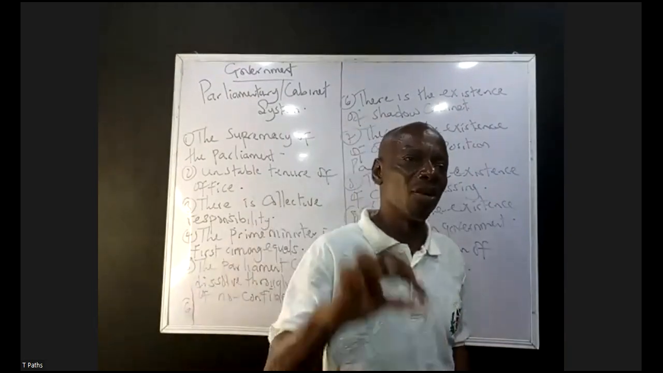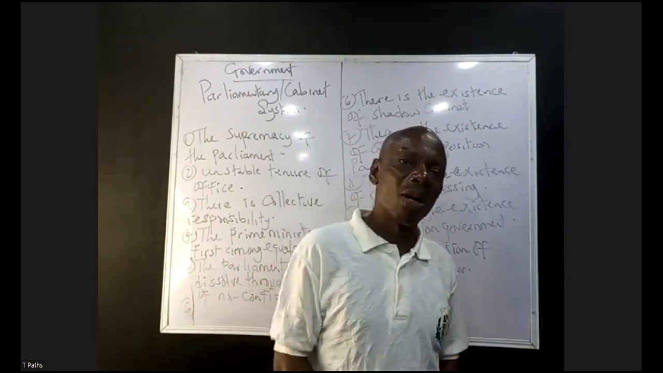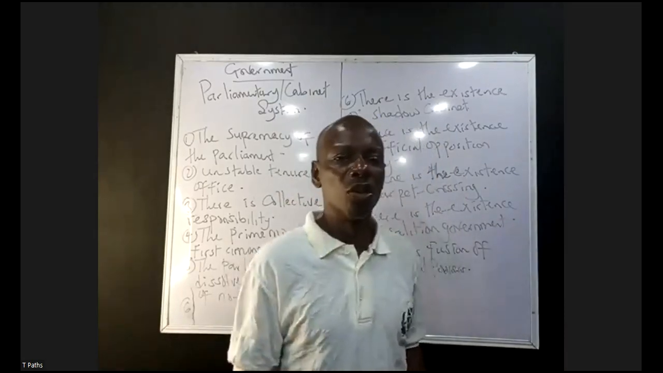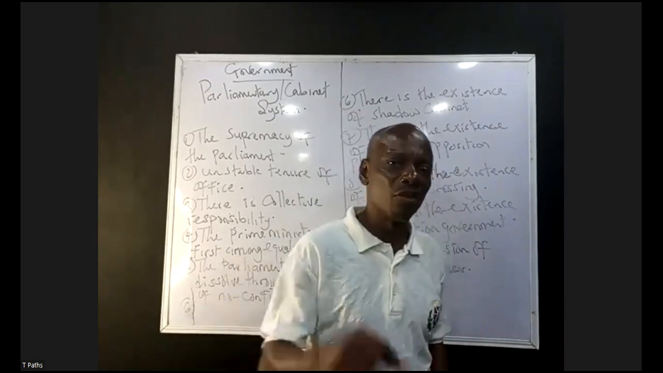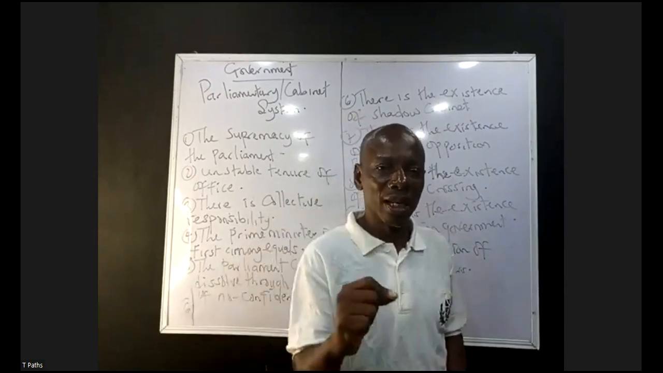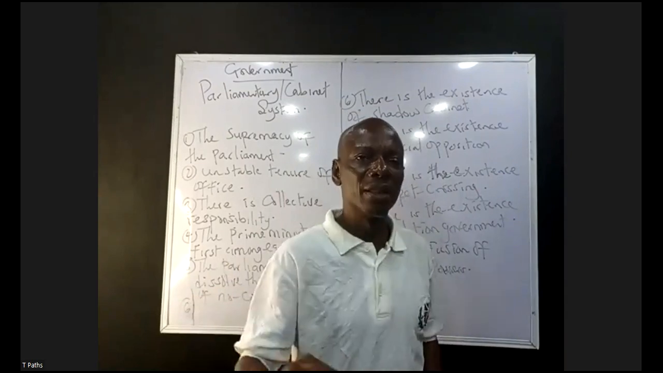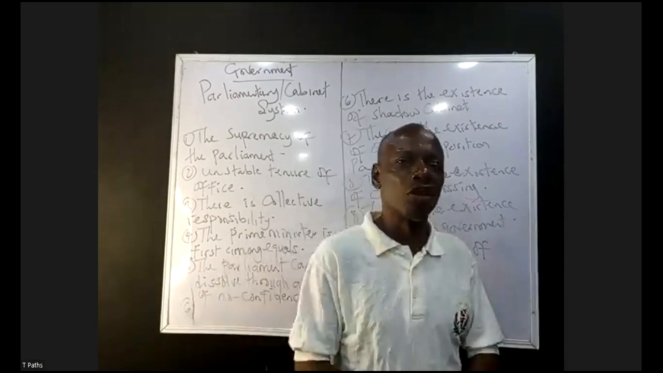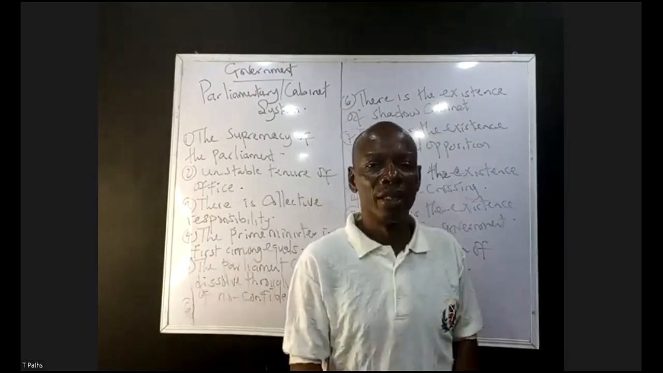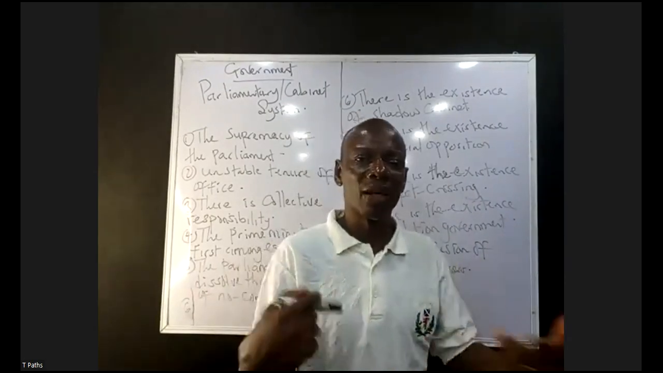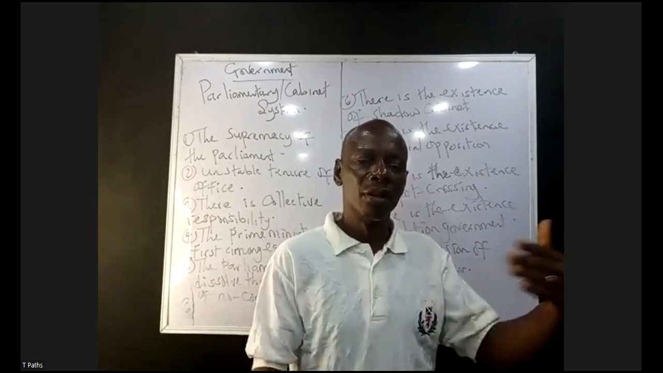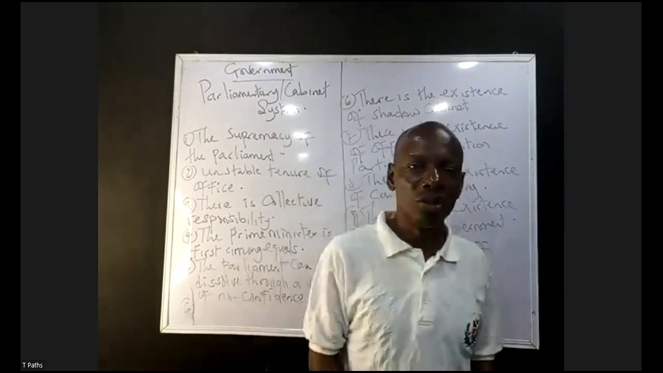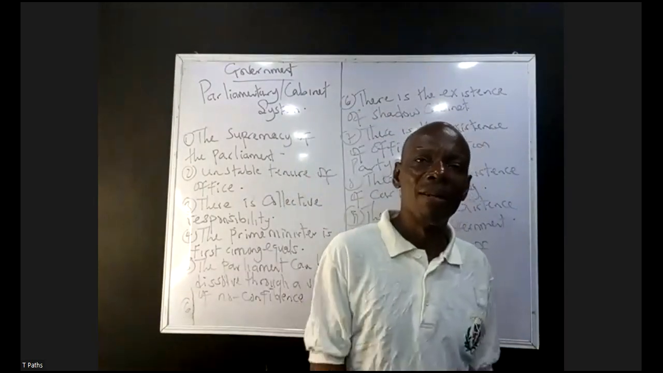is absence of a clear-cut winner, coalition government becomes inevitable. I repeat, when an election is conducted and there is absence of overwhelming victory recorded, coalition government becomes inevitable. What is coalition government? That is the coming together of two or more political parties to form the ruling government as a result of the absence of clear-cut victory recorded by any of the political parties. Having said that, we're still going to look at the features of the parliamentary system of government.